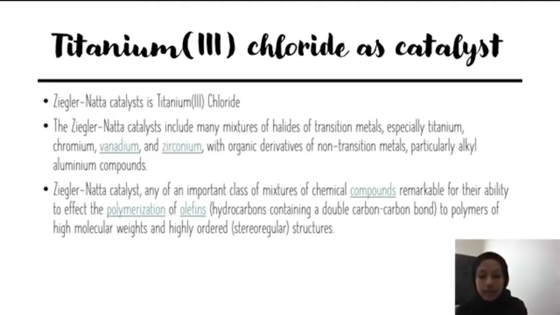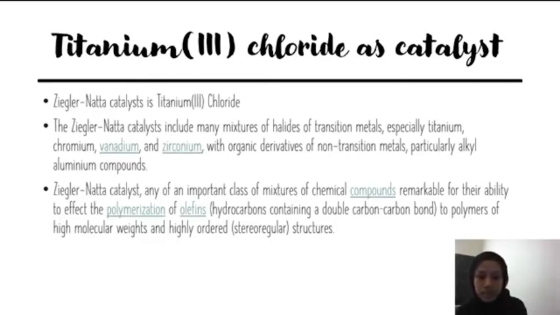However, this method was extended by an Italian chemist named Giulio Natta to other olefins, and he developed further variations of the Ziegler catalyst based on his findings on the mechanism of the polymerization reaction.